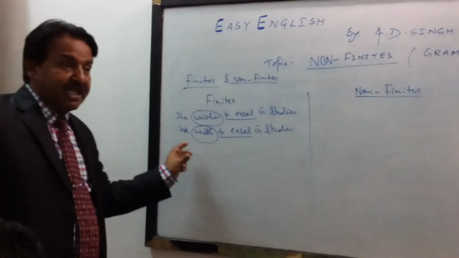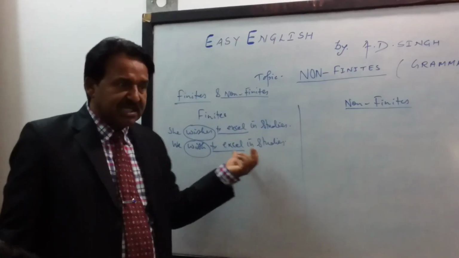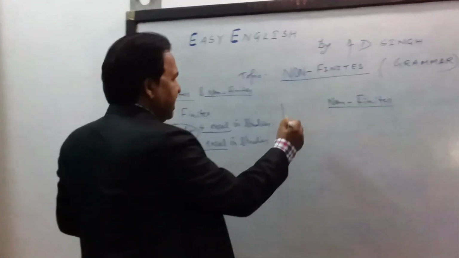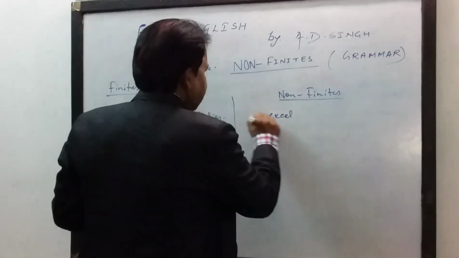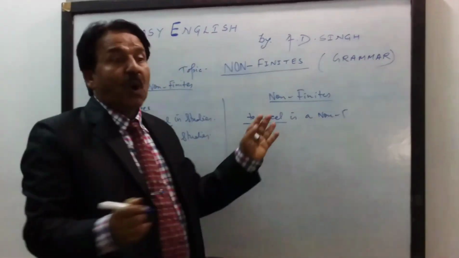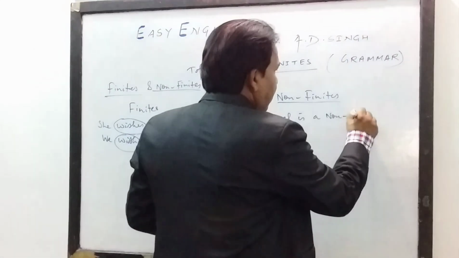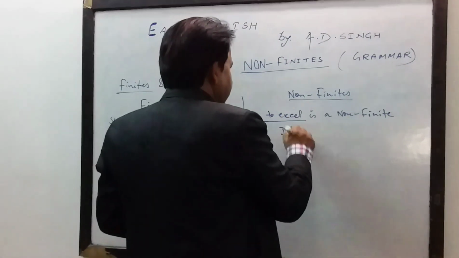That means finite verbs are changing, but the non-finite remains the same. So here we can say to excel is a non-finite. Now it is particularly called an infinitive. What is it called? Infinitives. Okay. Now it is also known as infinitives.